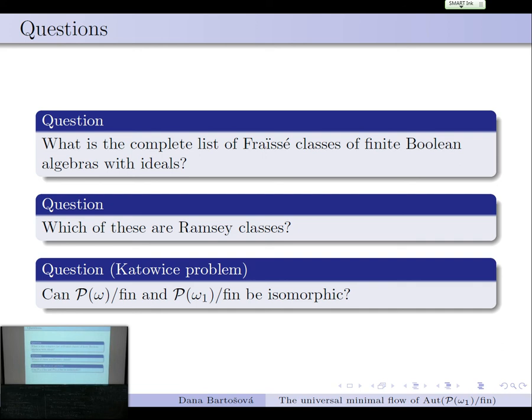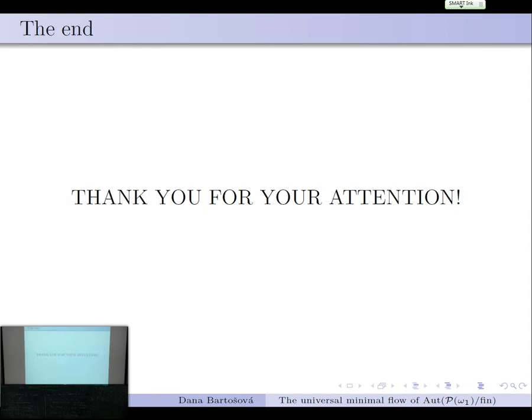So can the Boolean algebras power set of omega modulo finite and power set of omega 1 modulo finite be isomorphic in some model? Thank you very much.